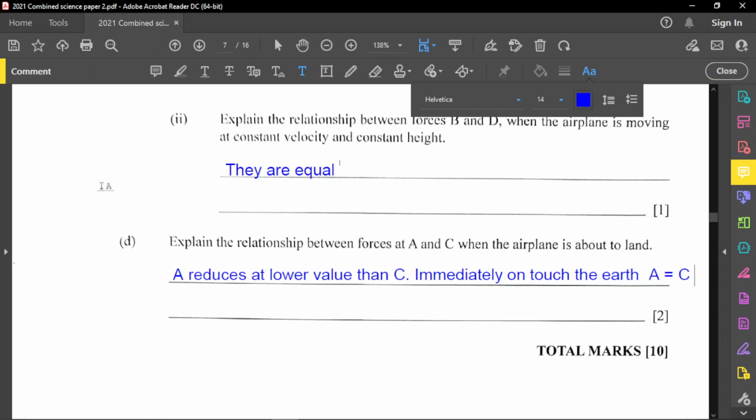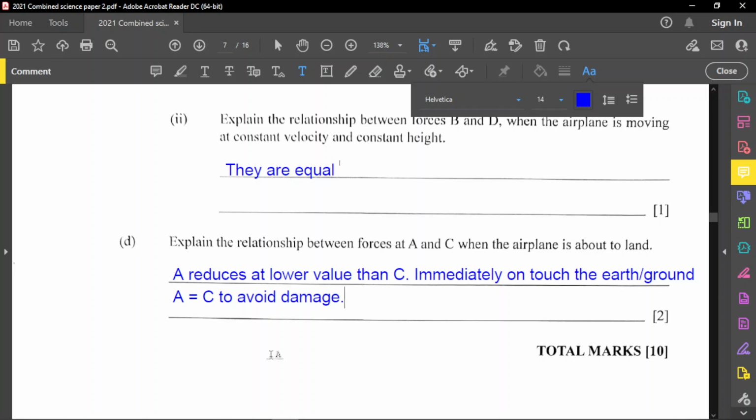All right, so immediately on touching the earth or the ground, A must equal C. And the reason for this is to avoid damage. So this is very important: to avoid damage. They must give you that piece of information, just in case they ask it in another exam. So why A must equal C immediately on touching the ground is really to avoid damage.